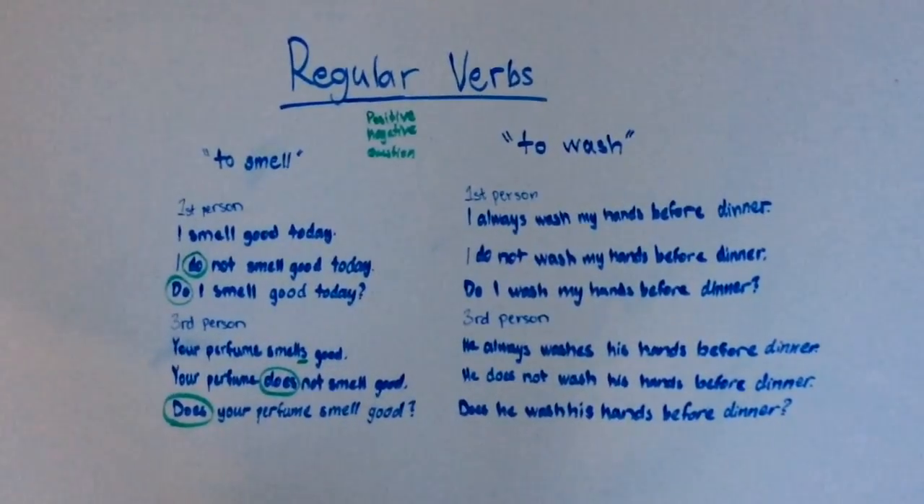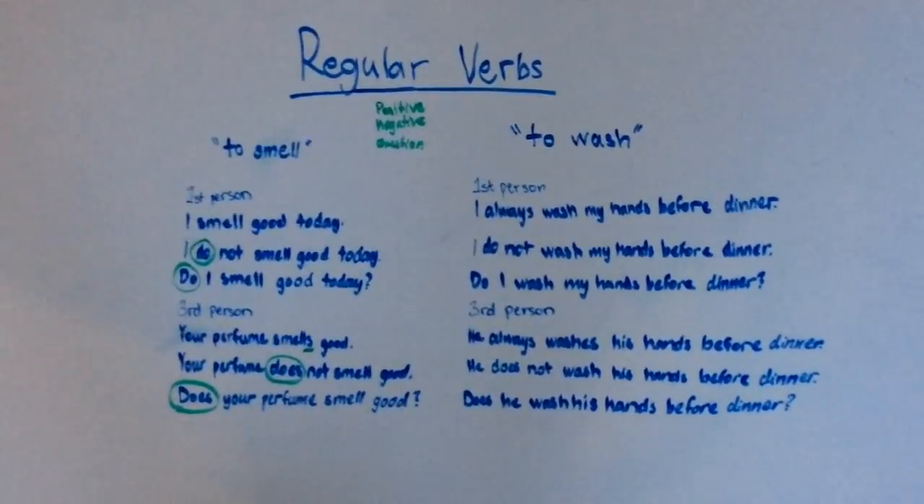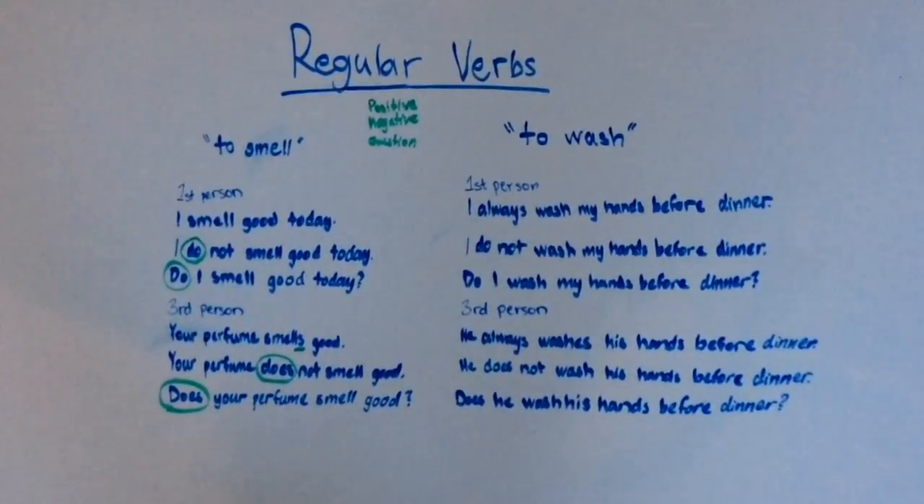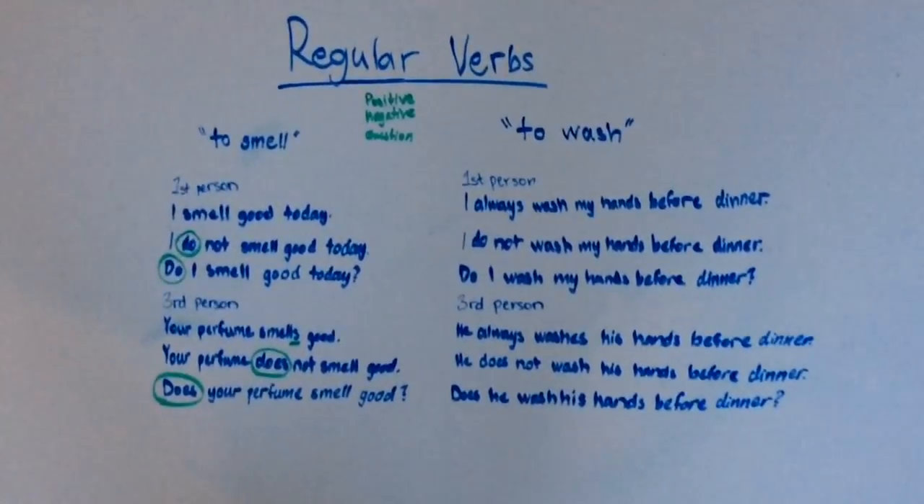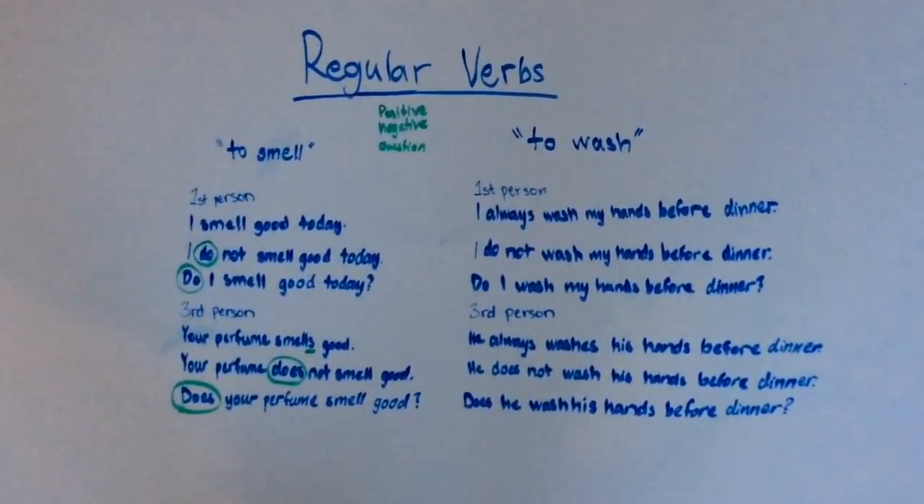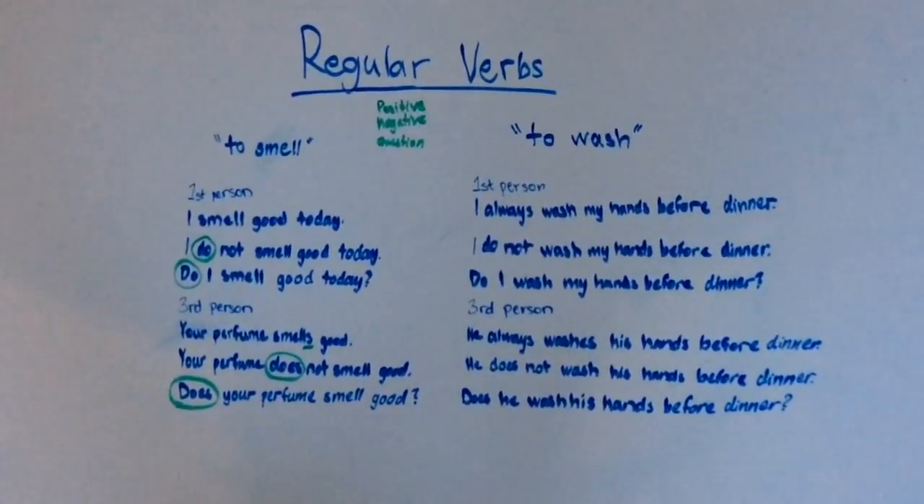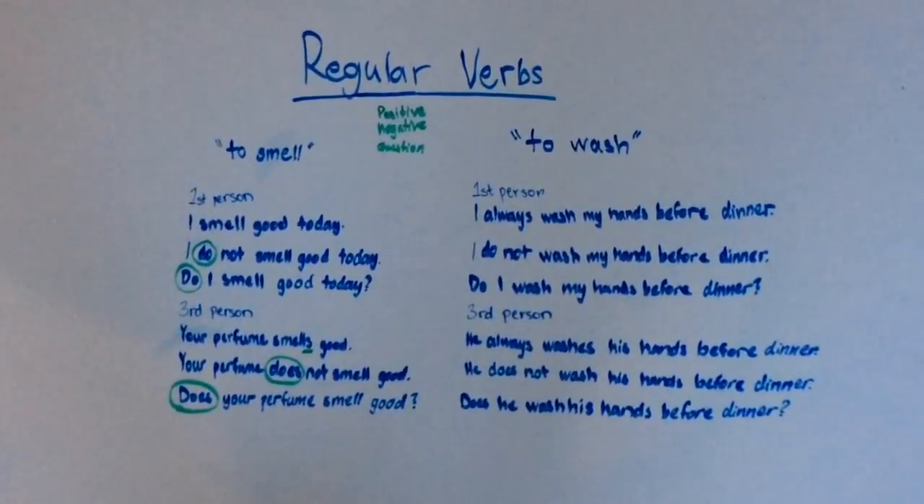If the verb instead ends on a sh or s sound, you'd conjugate it differently. It looks like this. I always wash my hands before dinner. I do not wash my hands before dinner. Do I wash my hands before dinner? He always washes his hands before dinner. He does not wash his hands before dinner. Does he wash his hands before dinner?